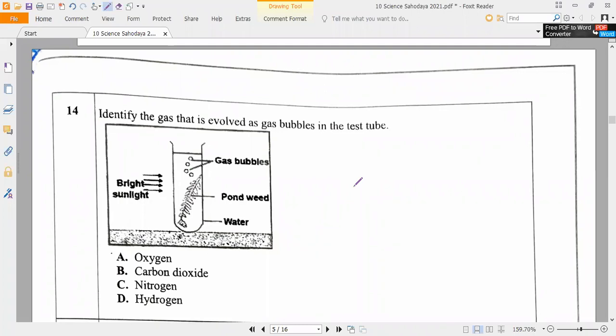Nobody will answer. First thing, listen. It will not be nitrogen. Hydrogen also will not be. Now, if it is dark, then carbon dioxide will be released. If it is under sunlight, then which gas will be released?